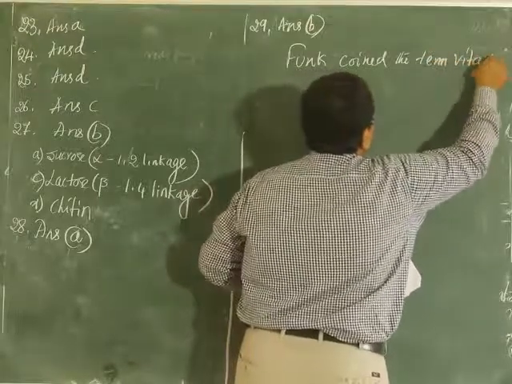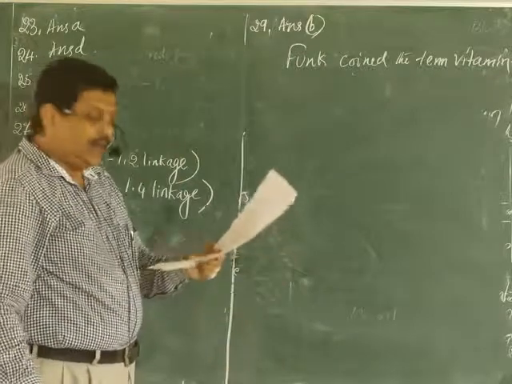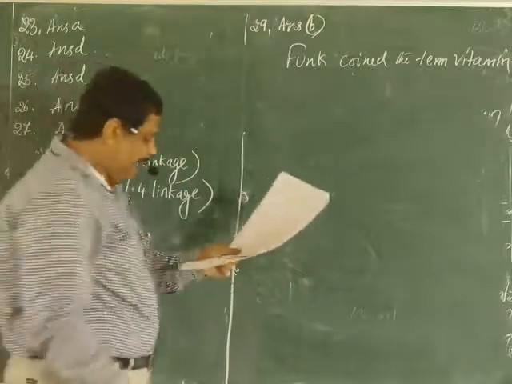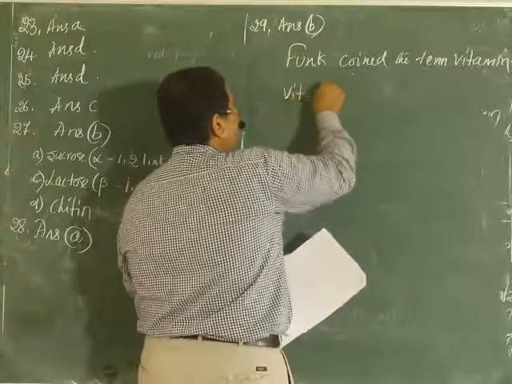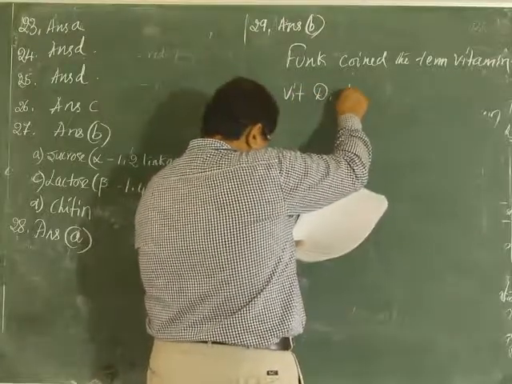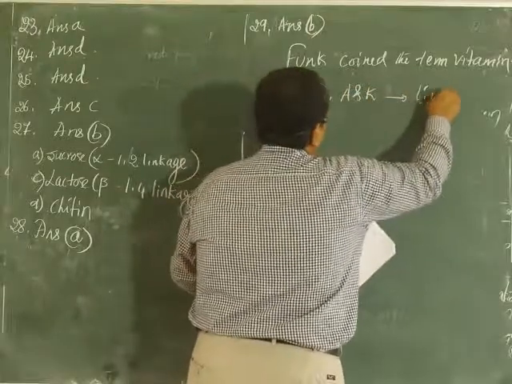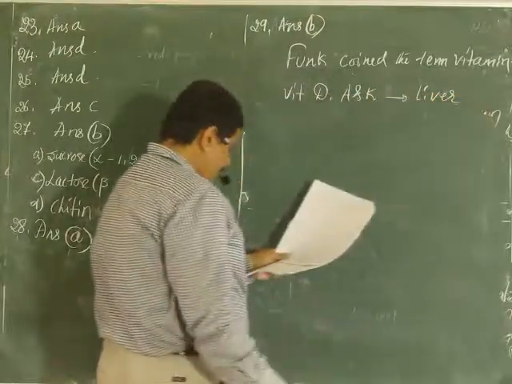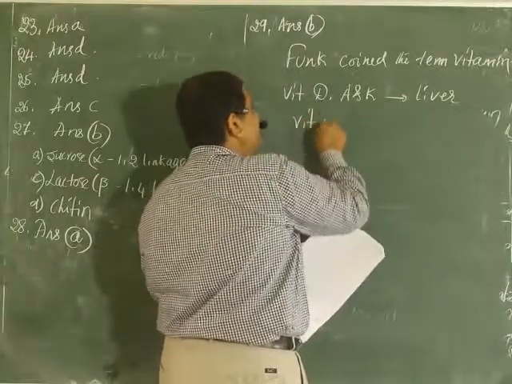And dear students, vitamins D, A and K are produced in the liver. You should remember this, liver. And vitamin D is also produced in skin.